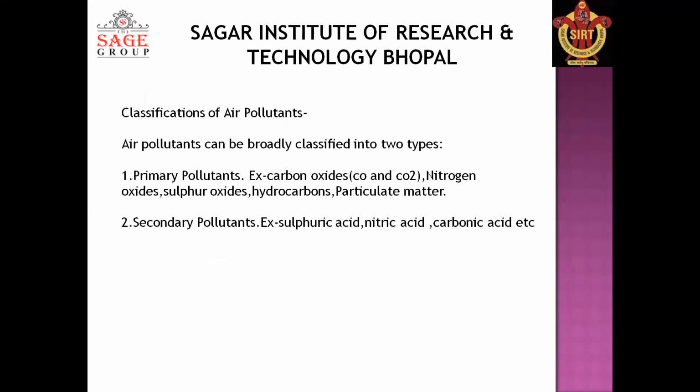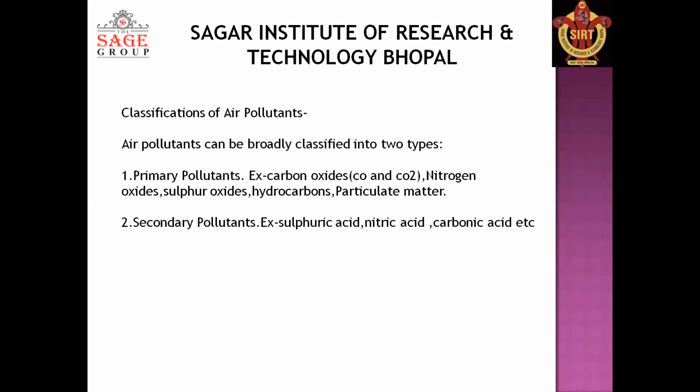Now let us discuss the classification of air pollutants. Air pollutants can be broadly classified into two types. First one is the primary pollutant and the second one is the secondary pollutant, right? So what is a primary pollutant? It can be defined as pollutants that are emitted directly from either a natural event or from a human activity.